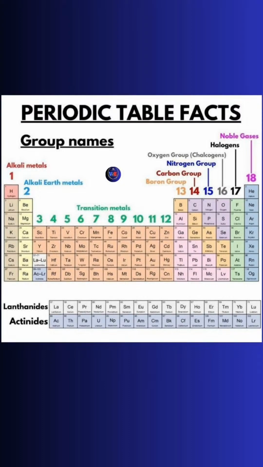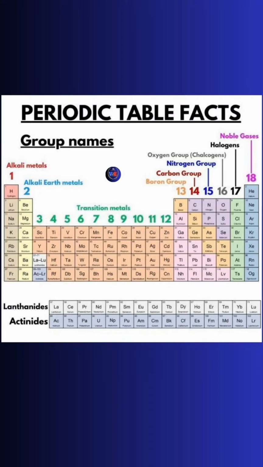So now we are talking about the transition metals. Transition metals are called the D block elements. The D block elements start from group 3 to group 12. You see two lines at the bottom side of the periodic table. These elements are called the F block elements. In F block elements, the first row is called lanthanides, the second row is called actinides.